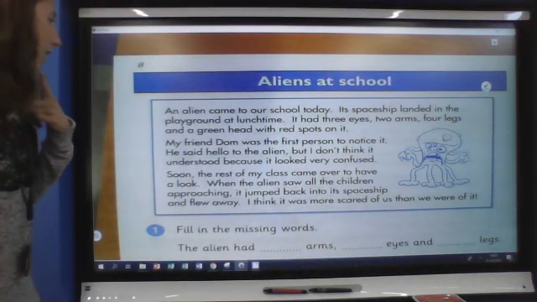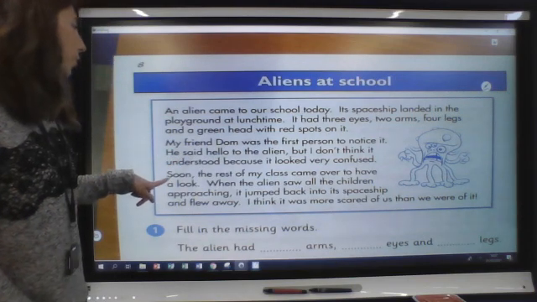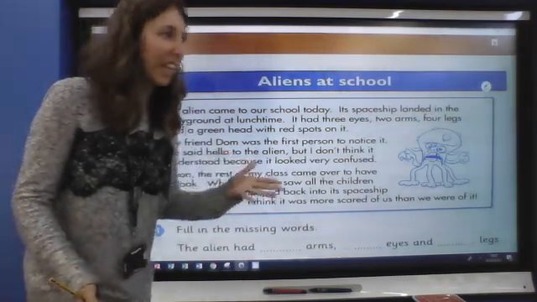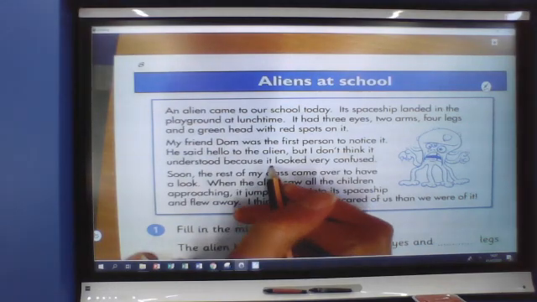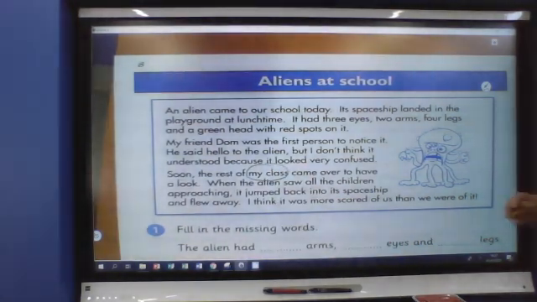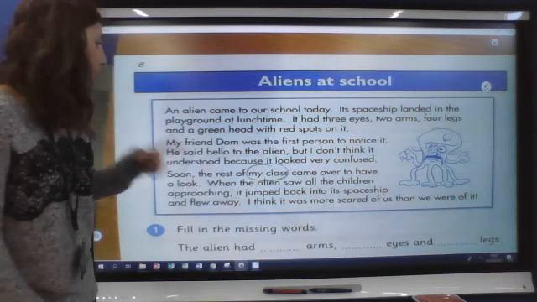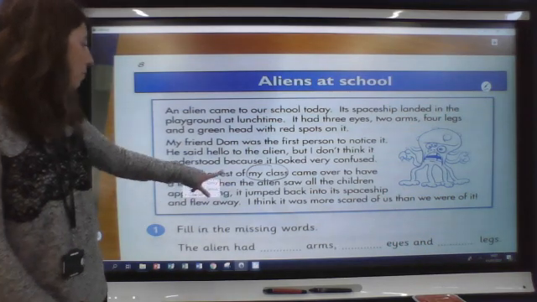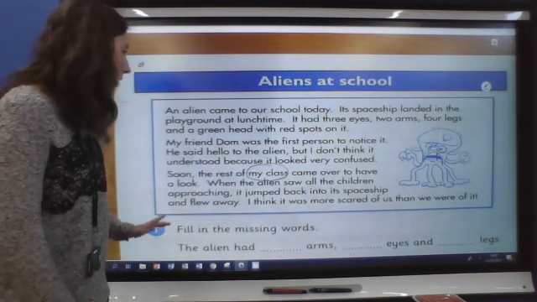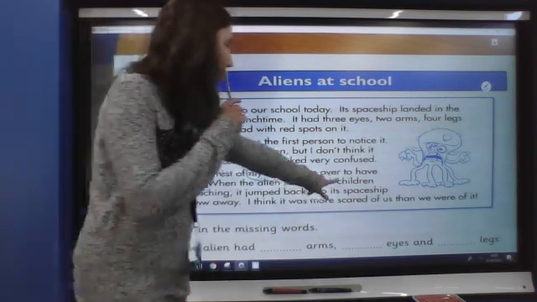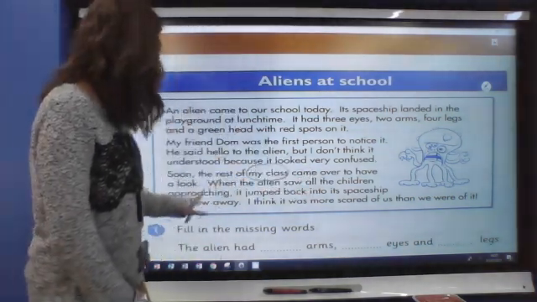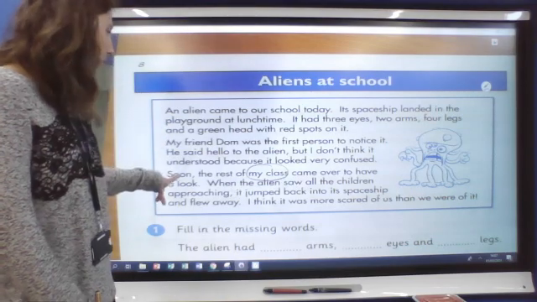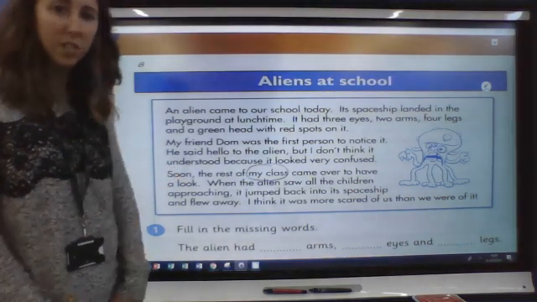Now let's see. Now it doesn't say the word children, but it does say my class. And obviously the class is going to be full of children, isn't it? So the sentence then, because if I scan through, I haven't got the word children, but I know that my class means the children in the class, doesn't it? So soon, the rest of my class came over to have a look. Now, it does have the word children there. When the alien saw the children approaching, it jumped back. So that isn't telling us anything about how the children feel. But it does tell us that the rest of the class came over to have a look.